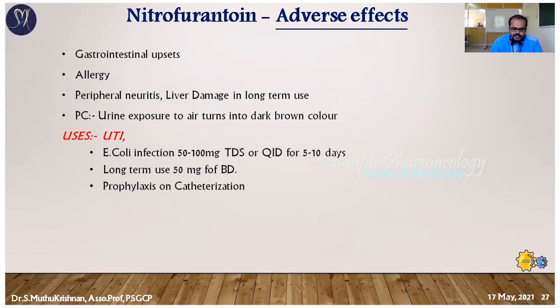It is also used for prophylaxis in catheterization. During surgical procedures, they may go for catheterization, and in those cases it may produce UTI infections. To prevent infection, nitrofurantoin is prescribed prophylactically.